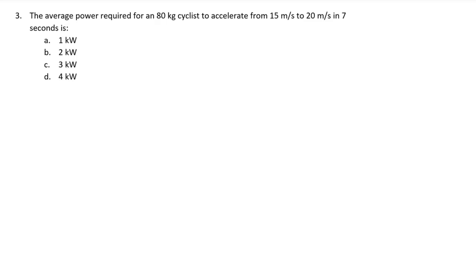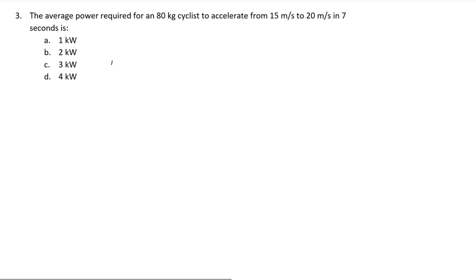Finally, this third question is in relation to both power and the work-energy theorem. The question is asking us to find the power needed for a cyclist to accelerate from 15 to 20 meters per second. Therefore, we need to find a relationship between power and velocity. Let us recall our definition of power.